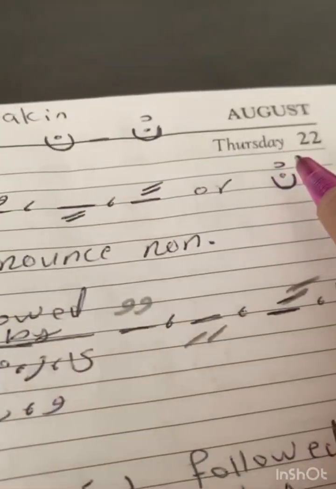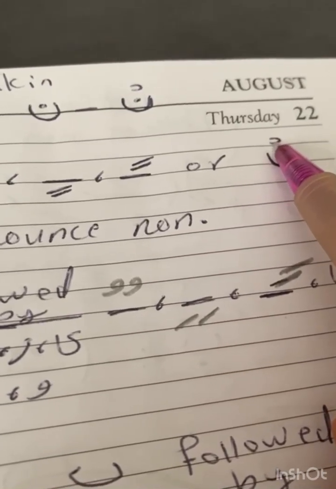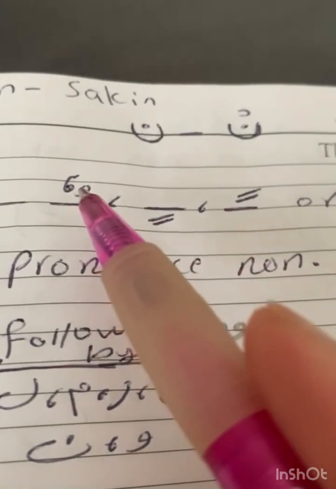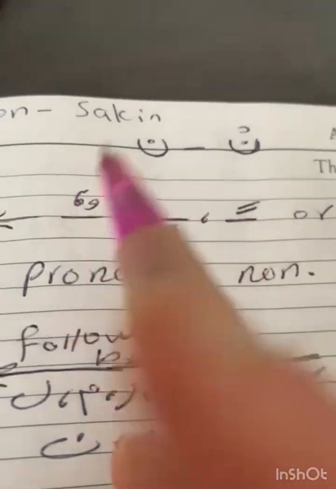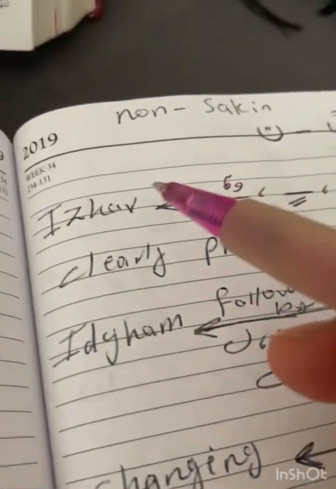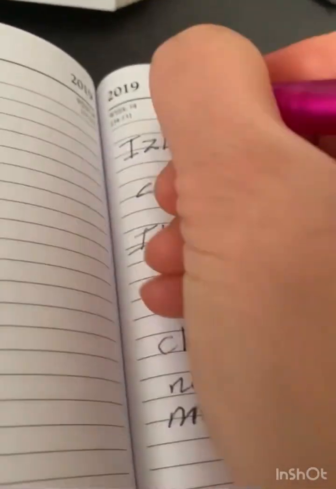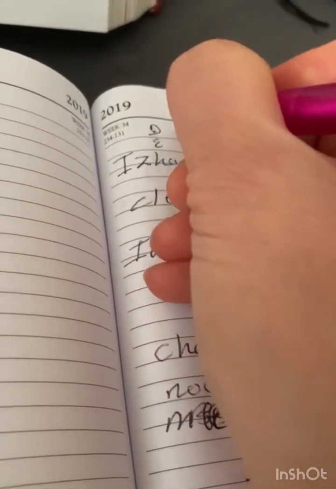Just to remind you, idhar means when we have nun that holds sukun, and also tanween that is not staggered, highlighted in black color in your Tajweed book. And when we have 6 letters, called throat letters, after nun al-sakin or nun al-tanween, then we have to clearly pronounce this nun. What are the letters? Hamza, ha, ayn, ha, ghain, and kha.